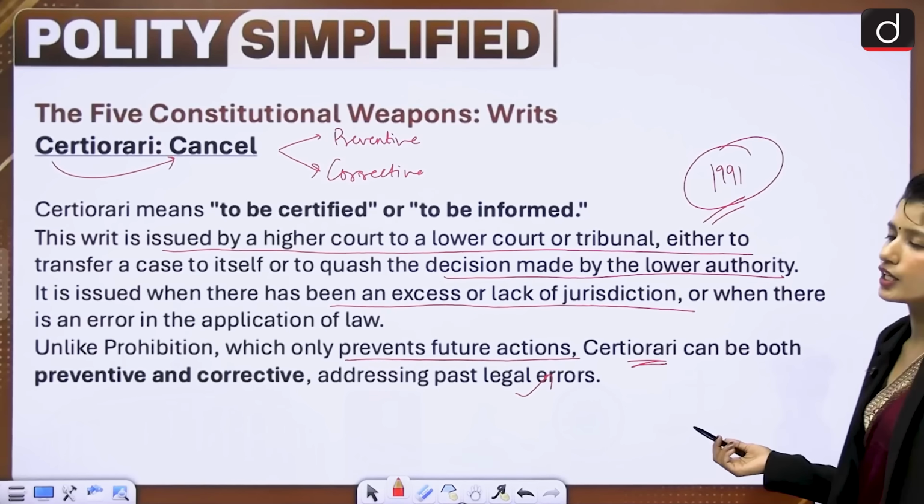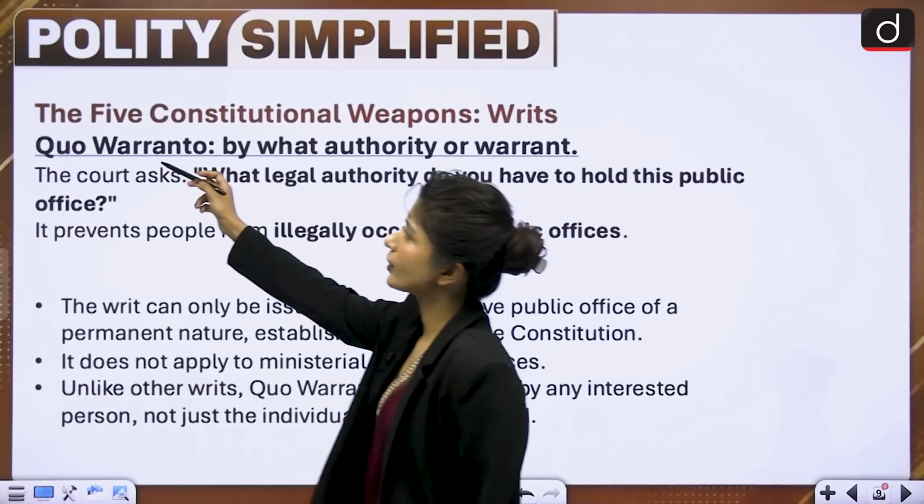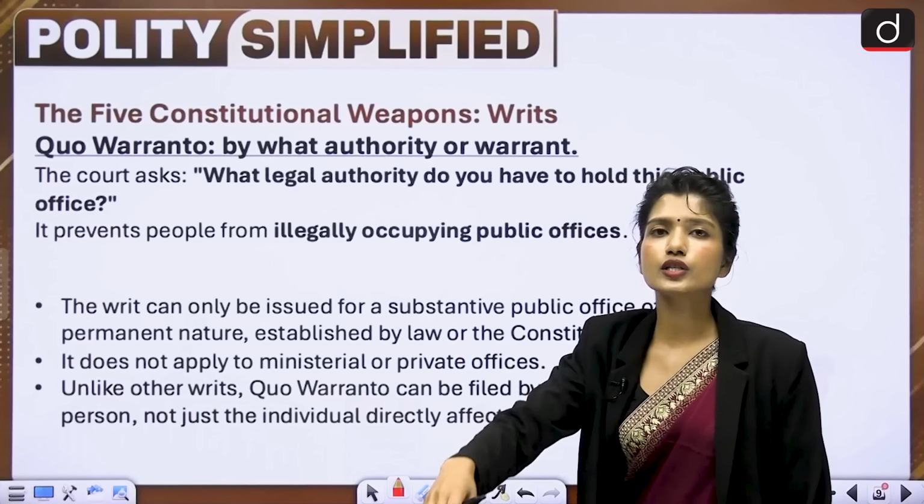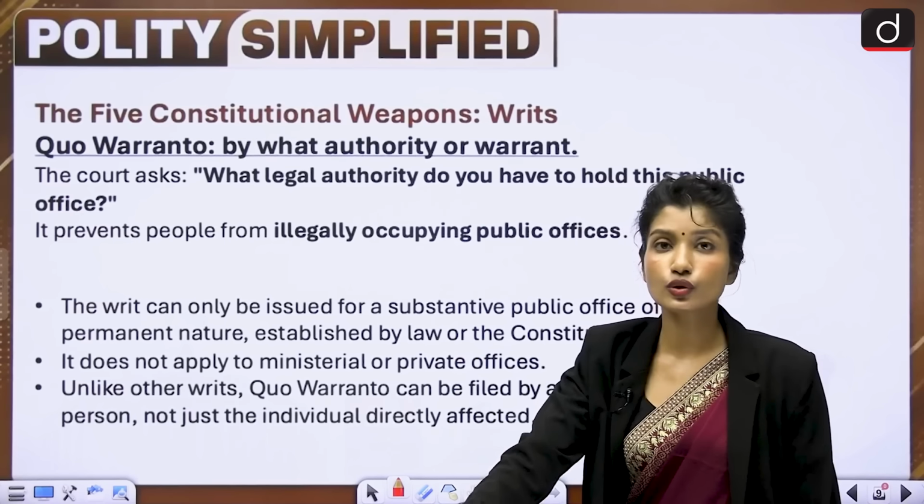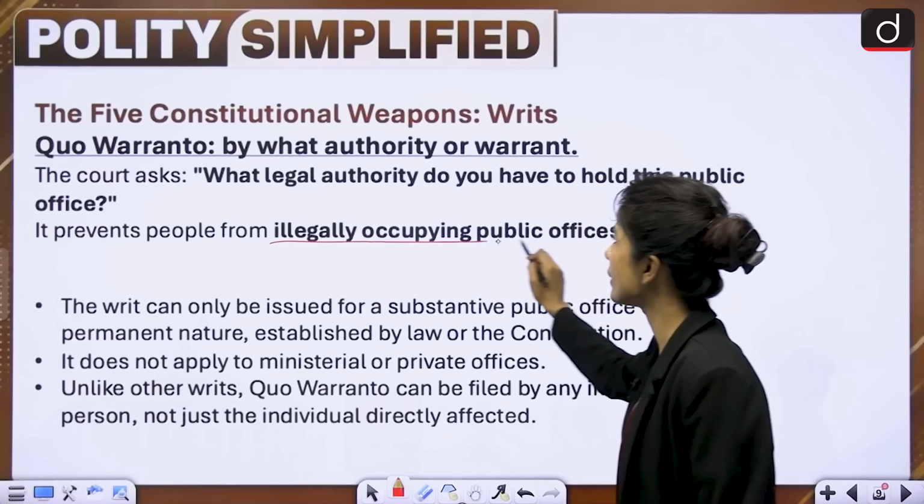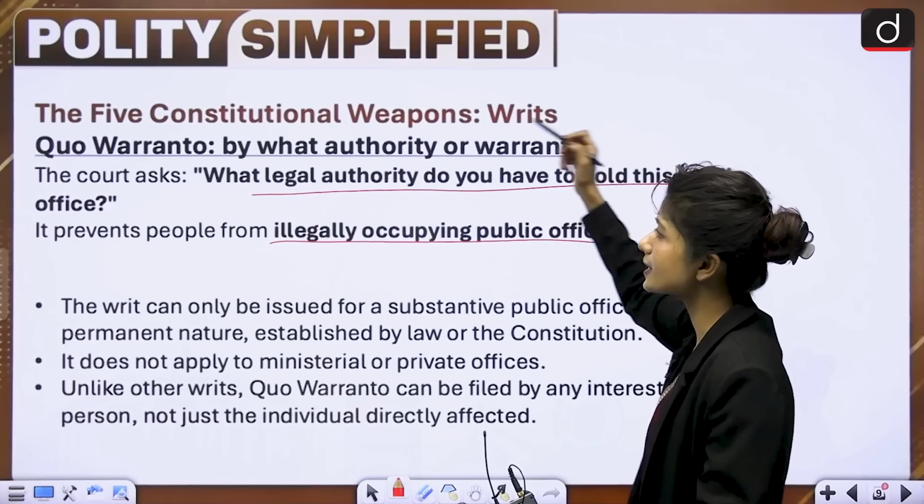Okay. Next is quo warranto. Quo warranto means by what authority or warrant. From warranto, you can remember warrant. Warrant is authority, meaning you are in this office, but why are you in this office? What is your authority to be in this office? Do you have the qualifications to be here? That is quo warranto. It prevents illegal occupation of public offices. If somebody is there in a permanent substantive public office, anybody can question, do you have the eligibility to be here? If they don't have, then this writ is issued. So the court asks, what legal authority do you have to hold this public office?